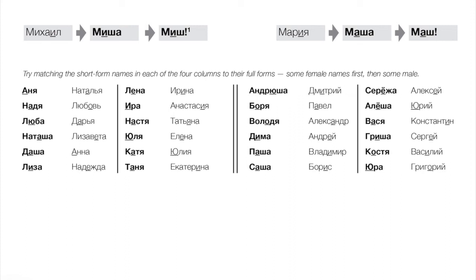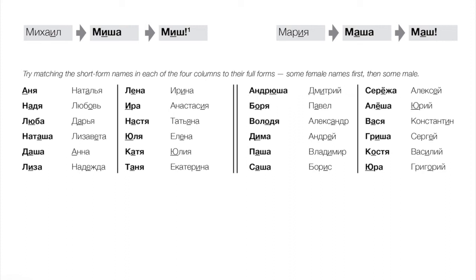Now some men's names, and again, note how the short forms all take feminine endings. Andrusha, and by the way, that would mean that if we say I see Andrusha, we would say Я вижу Andrushu, right? So again, these take feminine endings, even though they refer to men. Andrusha corresponds to Andrei, Borya to Boris, Volodya to Vladimir, Dima to Dmitry, Pasha to Pavel, Sasha to Alexander.